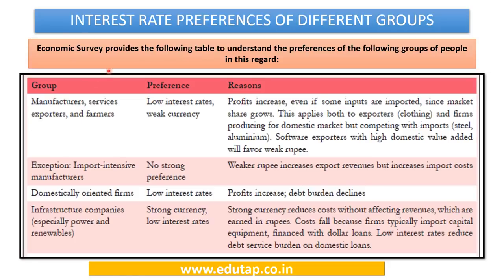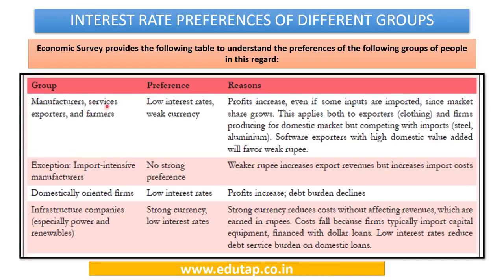So this is the table which has been presented in the economic survey. It talks about the group, the preference of the group, and the reasons for this preference. It says that manufacturers, service exporters and farmers are going to prefer low interest rates and weak currency. Why? Because with low interest rates they can borrow money, their borrowing cost is going to reduce, and the profits they earn are going to increase.